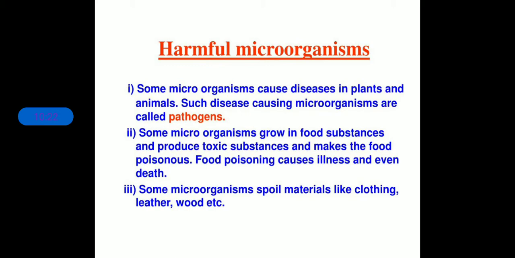Clear? And some microorganisms spoil material like cloth, leather, wood, etc. So some microorganisms spoil different items like clothing, leather and wood, etc. Okay, so they are also unfriendly microorganisms. So these are the microorganisms which are unfriendly to us.